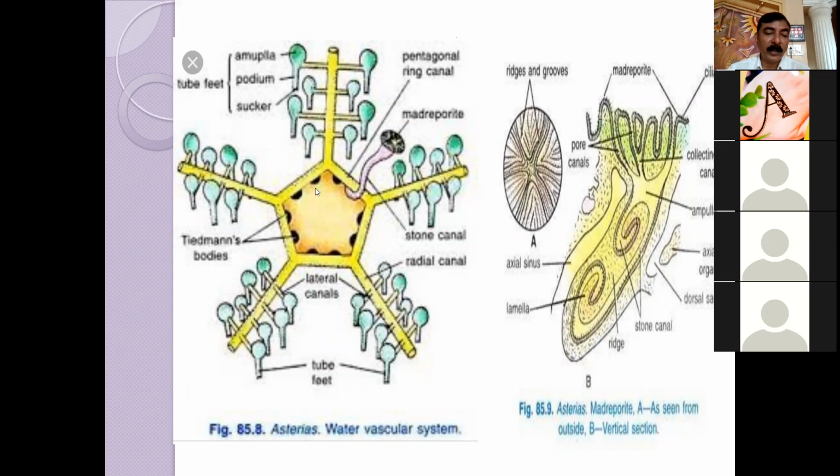The water vascular system is lined with cilia and is filled with a fluid very similar to sea water. This fluid, however, contains coelomocytes, a little protein, and a high concentration of potassium ion. ये जो fluid है, इसमें आपको क्या मिलता है? coelomocytes मिलते हैं, protein मिलता है, and then potassium ions are there. The system operates as a hydraulic system and brings about locomotion, adhesion to the substratum, and capture and handling of the food. All these functions are performed with the help of tube feet.